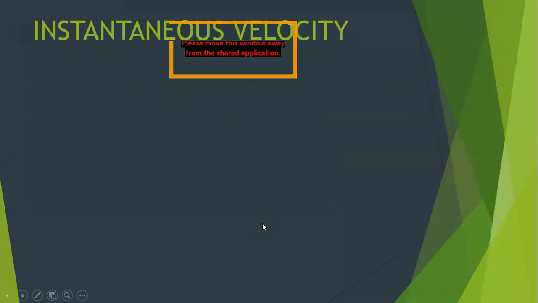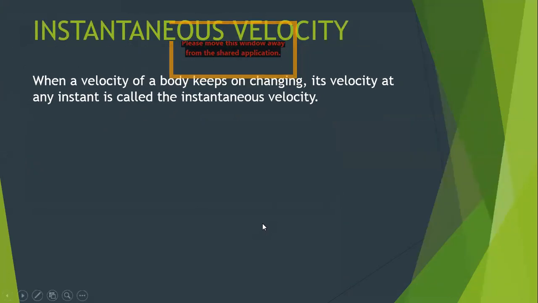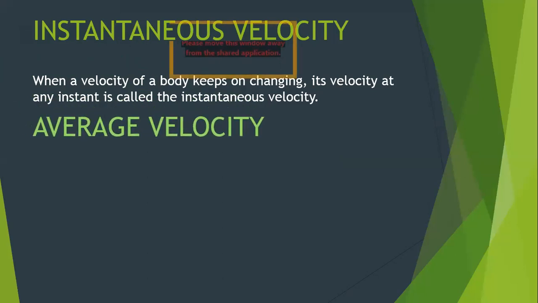Now, next is instantaneous velocity. The same is the definition. Whenever the velocity of an object is changing, its velocity at any instant, at any moment, is called instantaneous velocity. Again, how do we calculate the instantaneous velocity? We take the time interval very short, and along with that, we have to make sure that during that time interval, the direction is not changing. That's the care we have to take to find out instantaneous velocity.